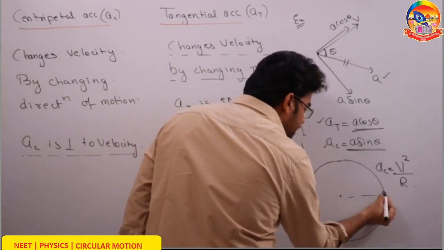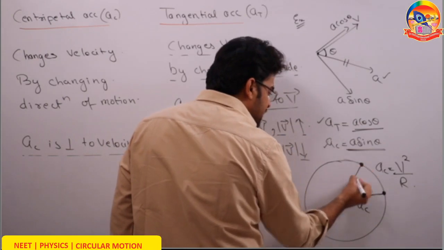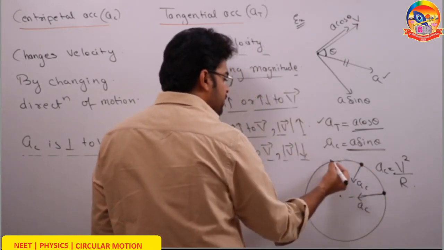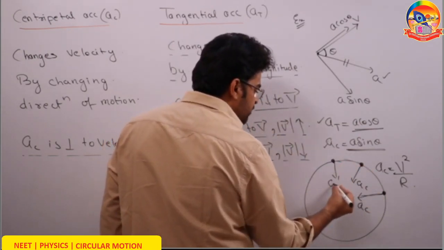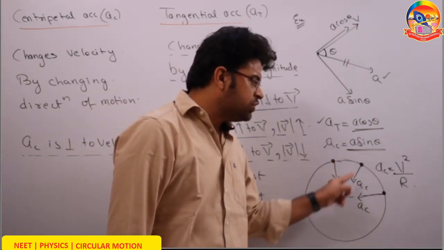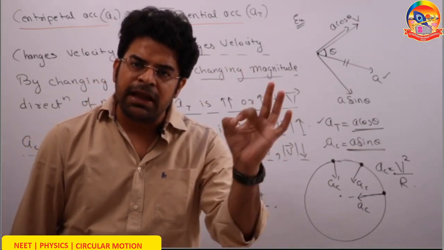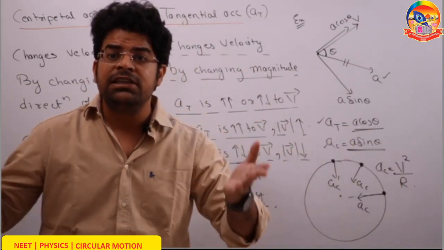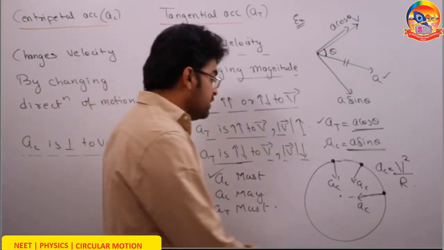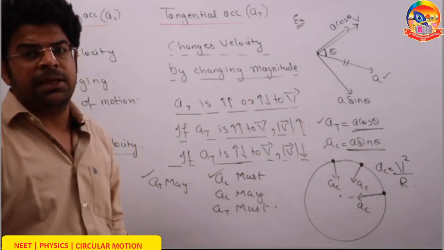Let's say when the particle is here, centripetal acceleration will be towards the center. After some time, the particle reaches here, and centripetal acceleration will be towards the center here. At every instant, the centripetal acceleration is towards the center. For uniform circular motion, the magnitude of centripetal acceleration remains constant, but acceleration is a vector quantity. The direction keeps on changing, so the centripetal acceleration keeps on changing.